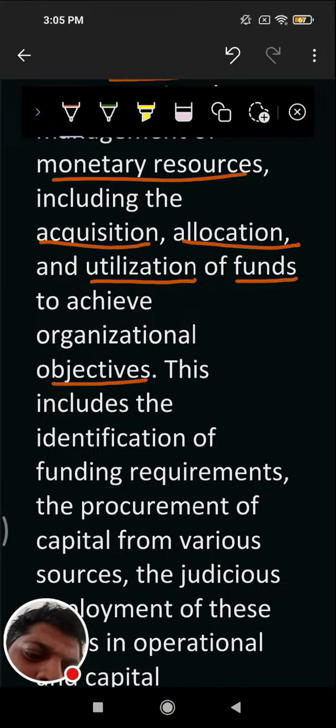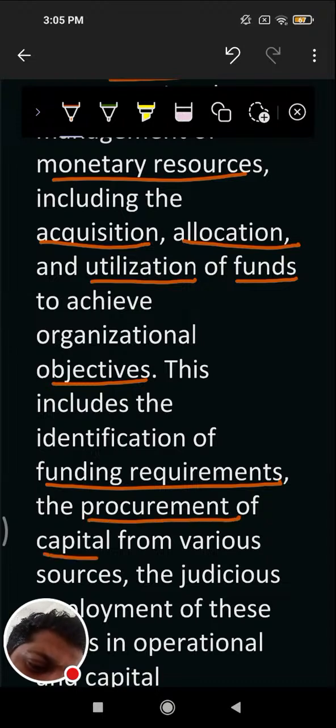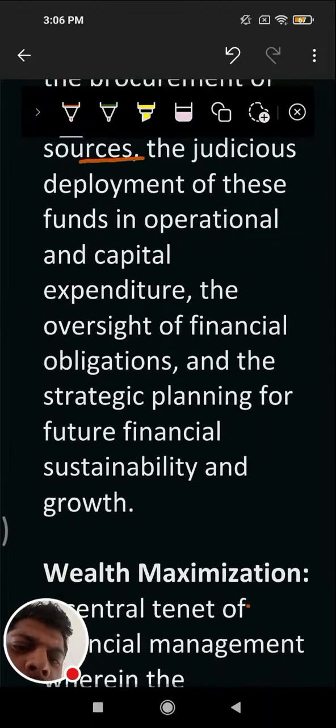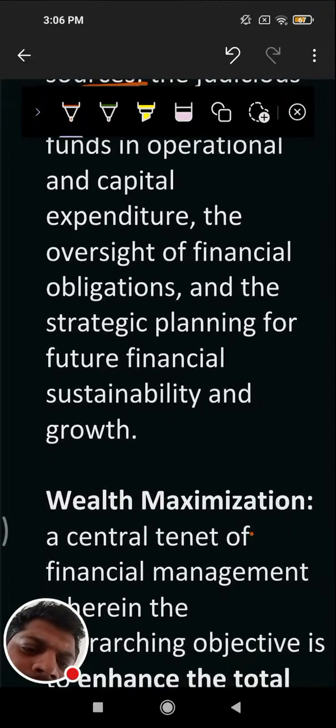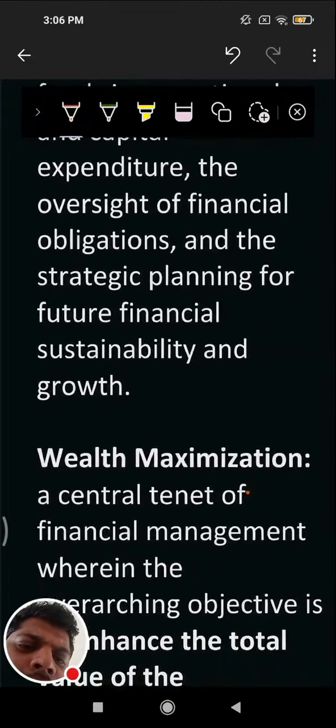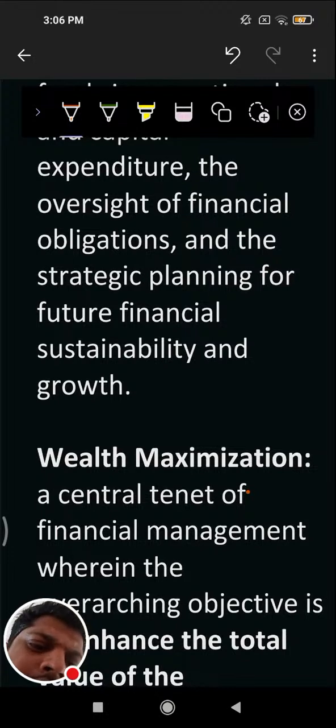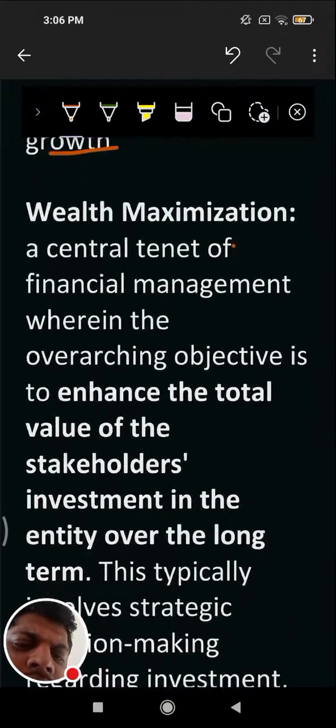This includes the identification of funding requirements, procurement of capital from various sources, the judicious deployment of the funds in operational and capital expenditure, the oversight of financial obligations, and the strategic planning for future financial sustainability and growth. Then, what is wealth maximization?